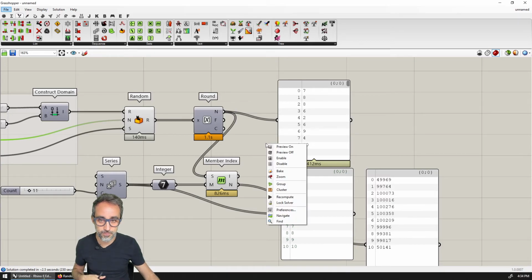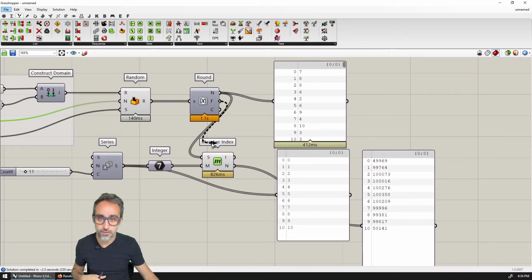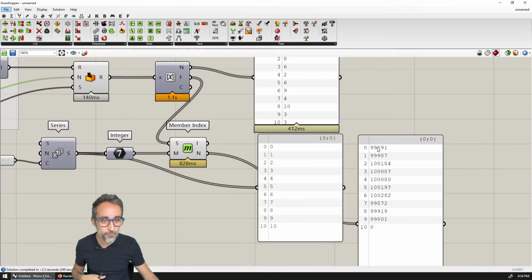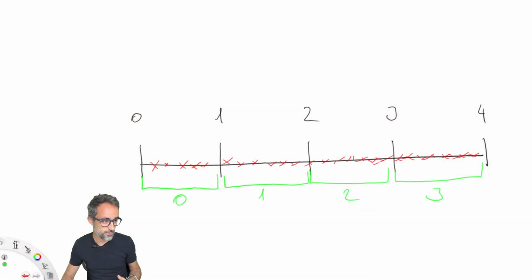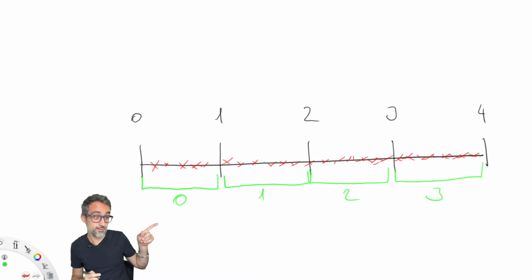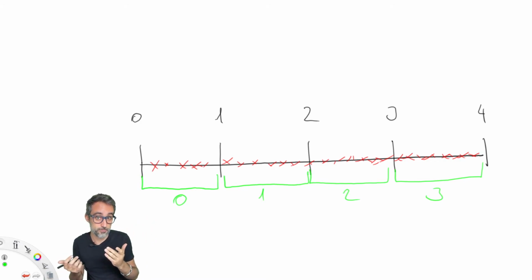If I change this and I use the floor instead of the natural rounding, you can see that now we are at a more even distribution, but also check what has happened. Now we don't have any elements rounded down to the number 10, because if 10 was the upper limit, then there's no possible rounding down to that number.